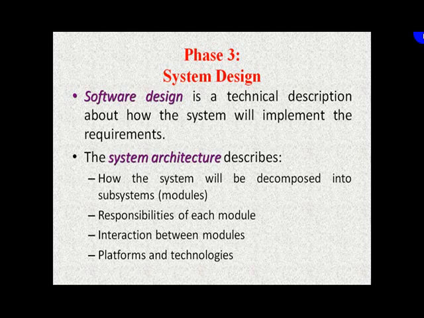This we have already highlighted that it is called a phased development process because output of previous phase acts as an input to the next phase. So SRS is going to be the input for the system design phase, and in system design we have to technically describe how the system is going to implement the requirements penned down in the SRS.